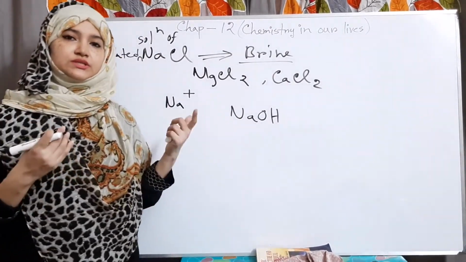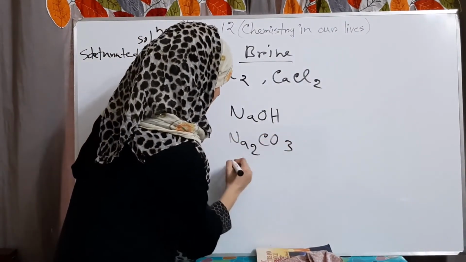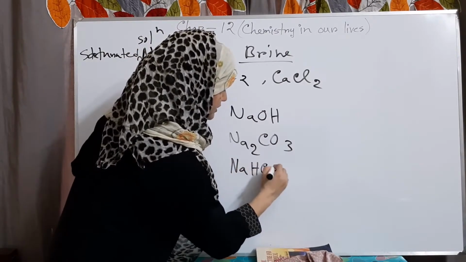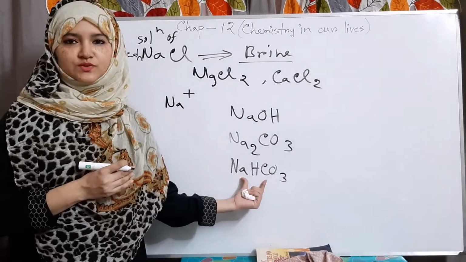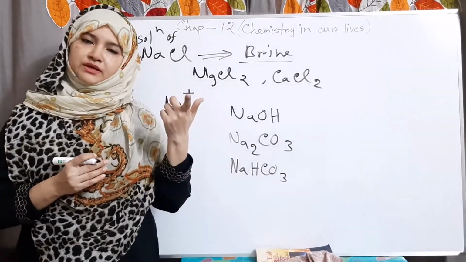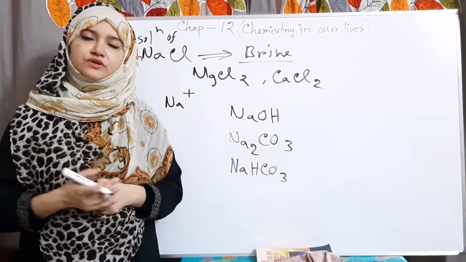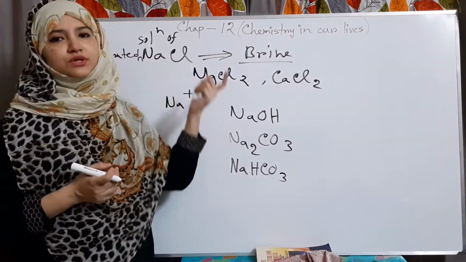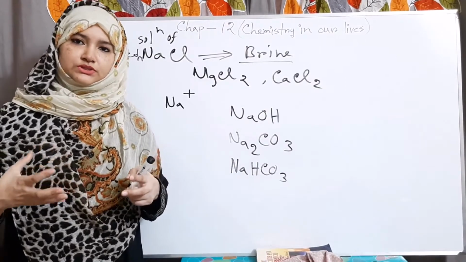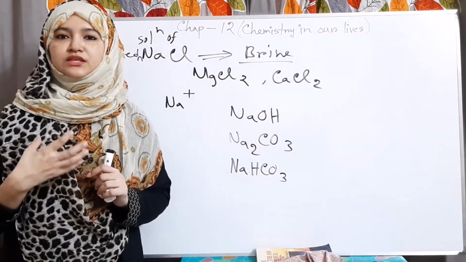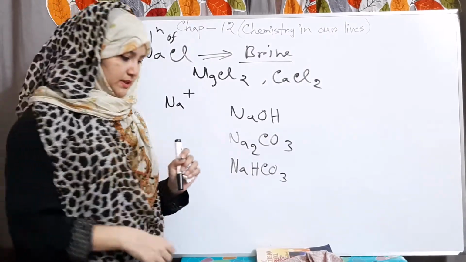It is also used to prepare sodium carbonate and sodium bicarbonate, which is known as baking soda. And in the pharmaceutical industry, to prepare saline and many drugs, we use sodium chloride. Now we go for another two important chemicals, which are baking soda and baking powder.